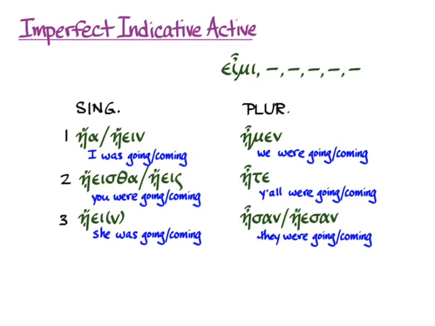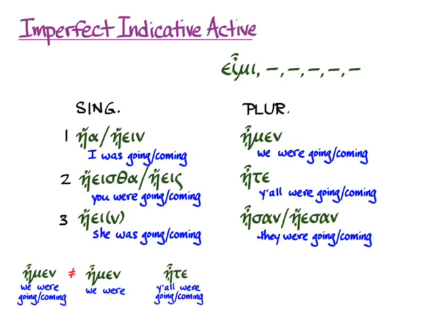Here again, it's important to notice the distinctions between the εἶμι ibo forms that we're learning here and the εἰμί sum forms that you've learned before. So ᾖμεν, we were going, looks almost the same as ἦμεν, we were, but notice that the to be form doesn't have an iota subscript.